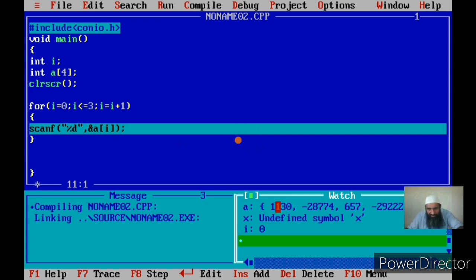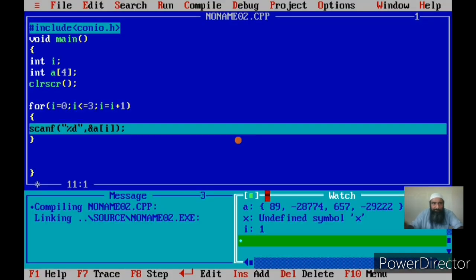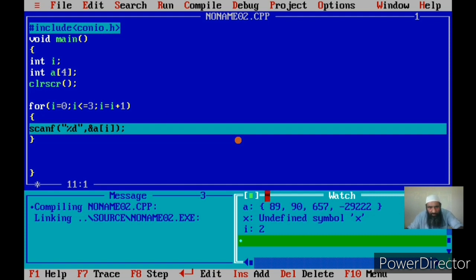That is this element, the first element. Now see here, if I put this value as 89, you see this value is stored here. The first element has been scanned. This is how I input the array. Now I am inputting the second element. Let me put some different value, say 90. Now see here, 90 has been stored.